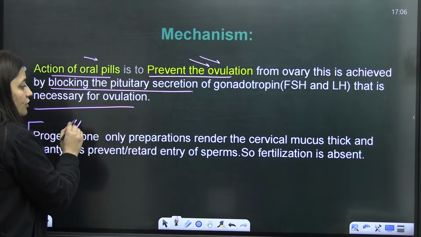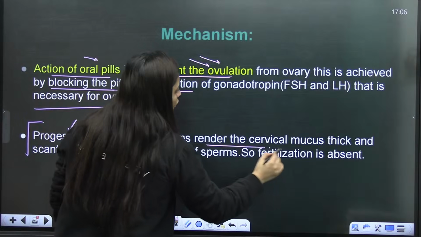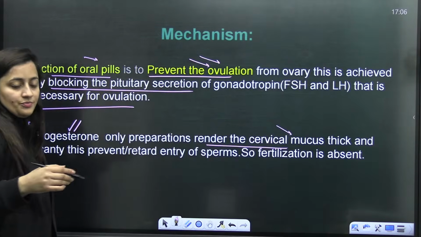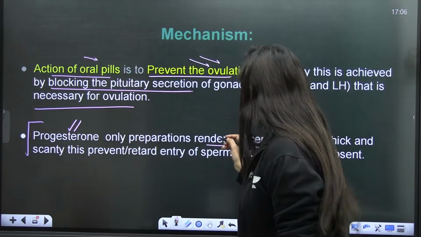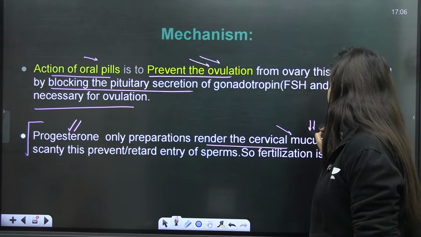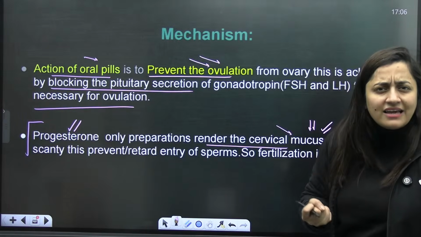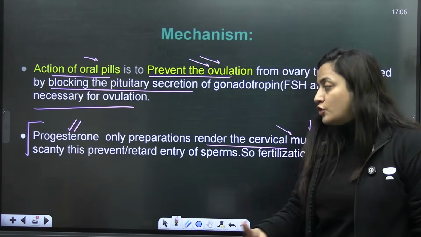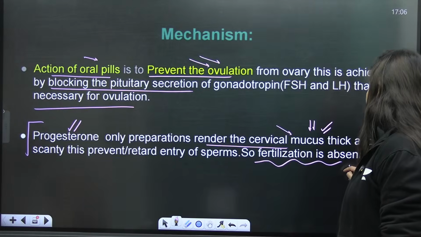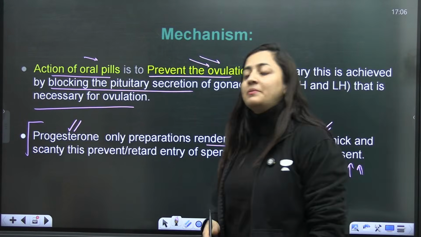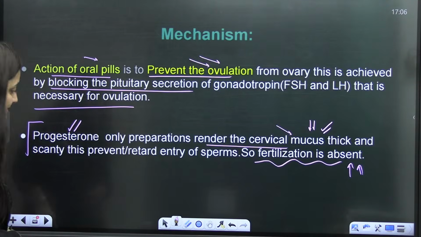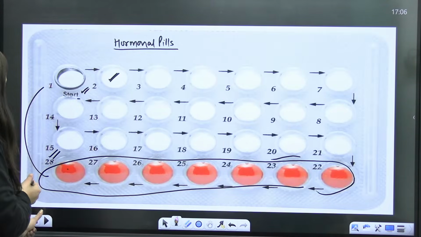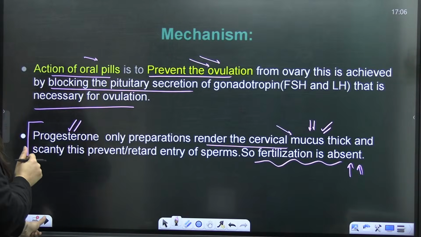So progesterone only preparations, right? They also render the cervical mucus thick and scanty, so that sperm should not be able to pass. They should not be able to cross, they should not be able to reach the fallopian tube, and the fertilization is not going to occur. Is that clear? The fertilization will be absent. So this is how they work.